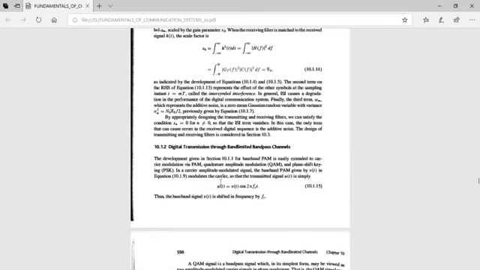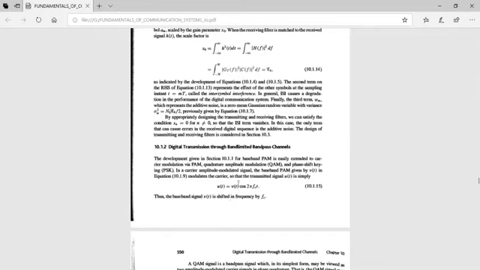In a carrier amplitude modulated signal, the baseband PAM given by V of t modulates the carrier, so that the transmitted signal U of t, after modulating the carrier, is given by V of t into cos 2 pi fc t.